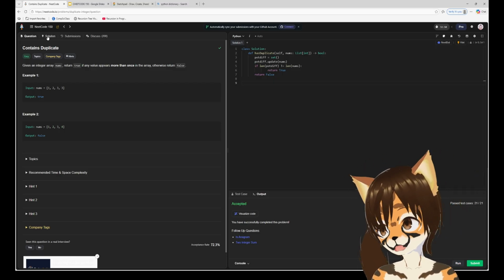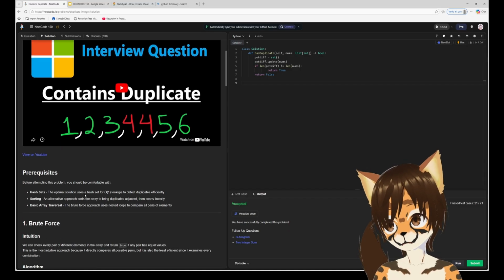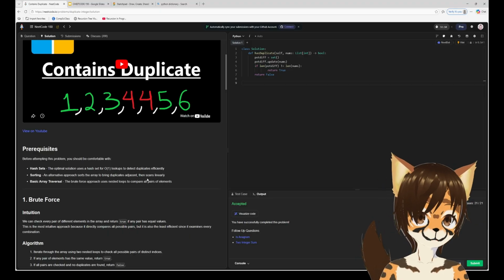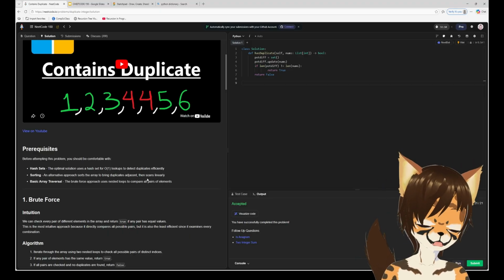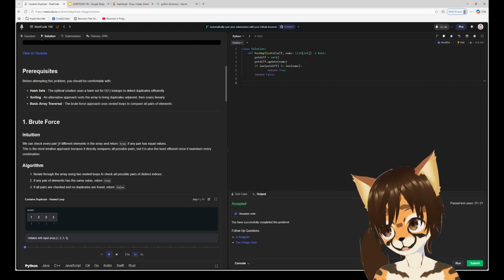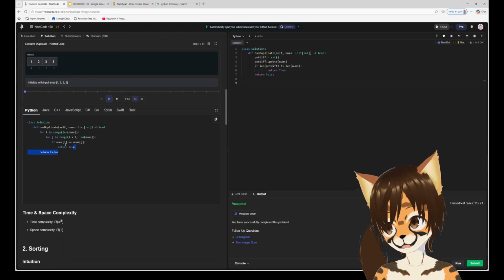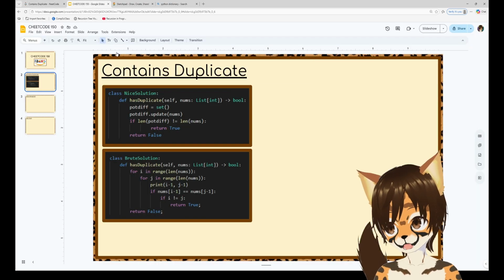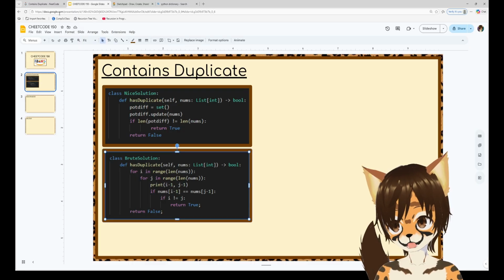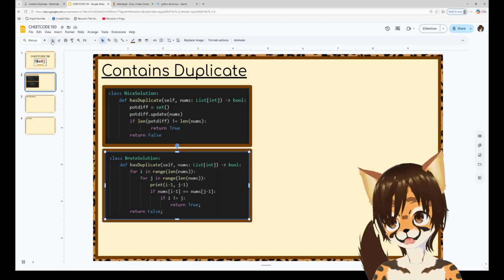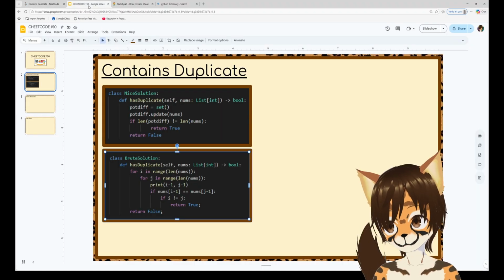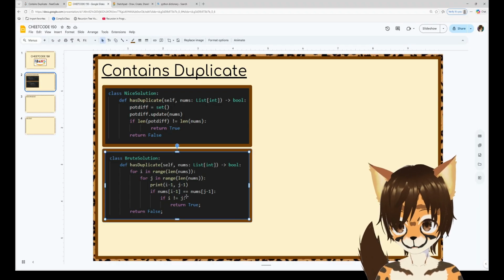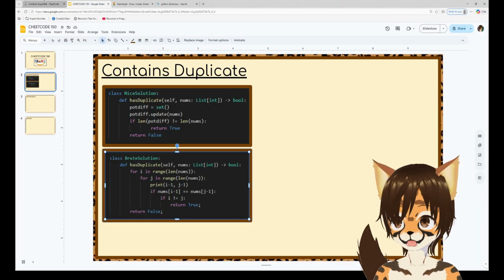All right. Well, actually, let's look at some fun solutions. Hash set sorting. So you were supposed to use a hash set. Wait, is hash set the same thing as a set in Python? No clue. We'll see. Brute force. Yeah, that one. I think that's verbatim what we did, maybe. I think that might be almost exactly what we did. Oh well, I had the print in there for no reason. But no, yeah, that's essentially what we did. We did the -1 for some reason. I don't know why we ended up doing that, but I mean it worked.